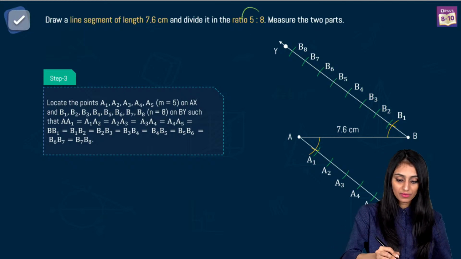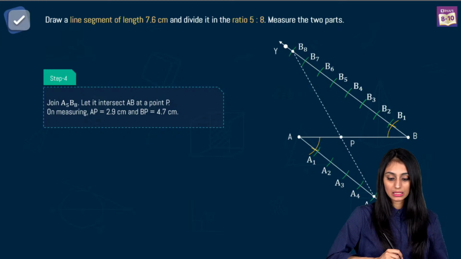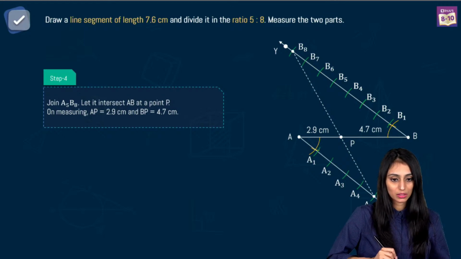Now the ratio is 5:8. So I'll divide AB into 5 and 8 parts, and at the end you can measure both the parts. AP would be 2.9 centimeter and PB would be 4.7 centimeter.